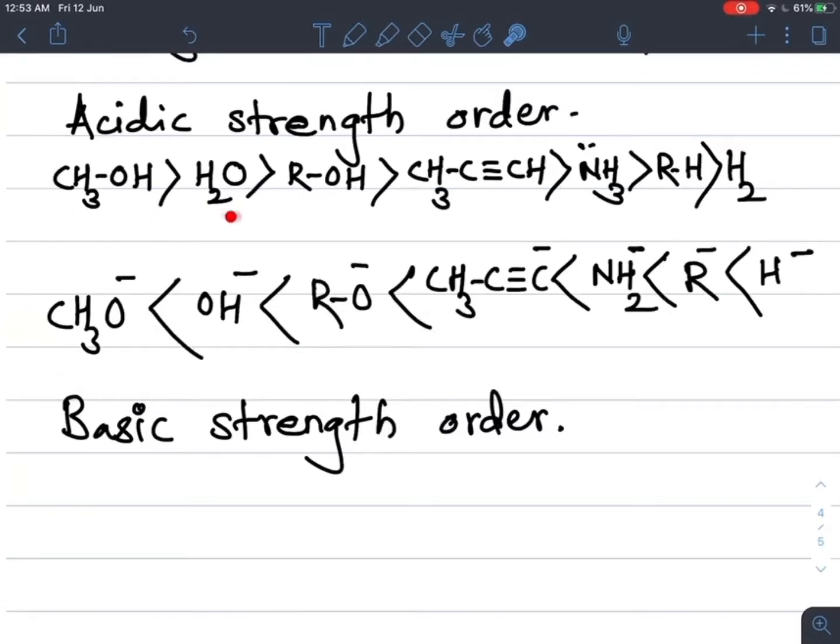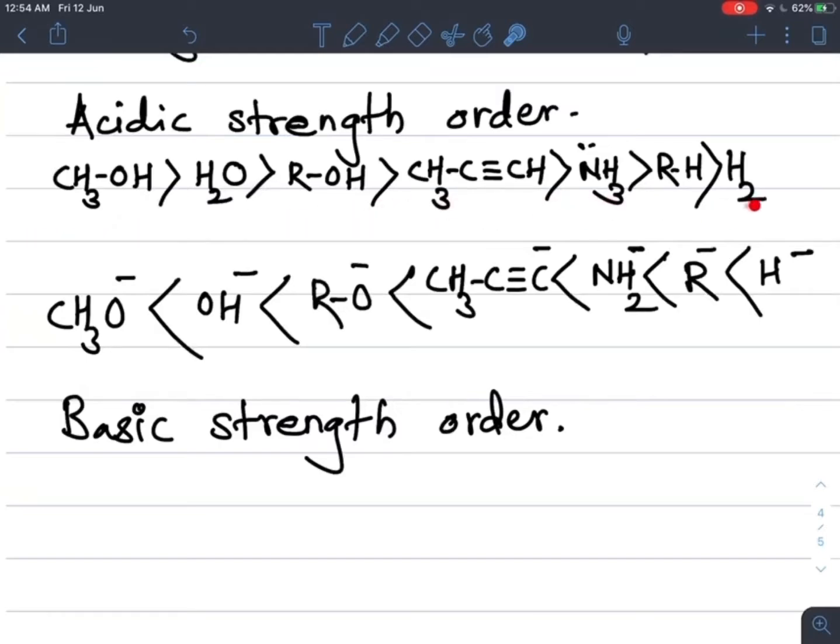So acidic character decreases and basic character increases in this direction. Acidic character decreases towards hydrogen gas, and basic character increases towards the hydride ion. So this is about the acidic strength and basic strength in these given compounds.